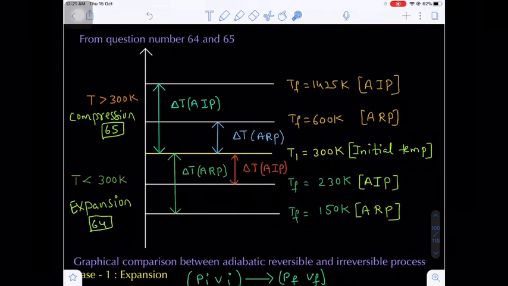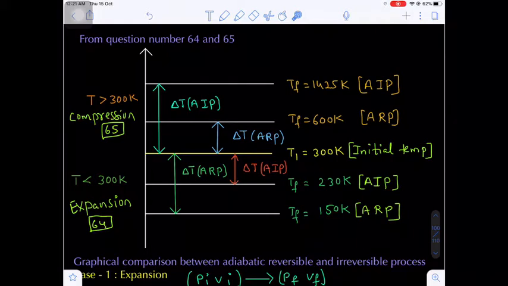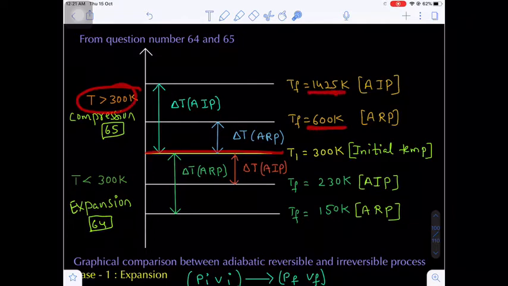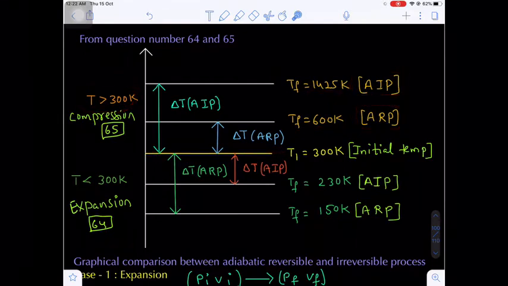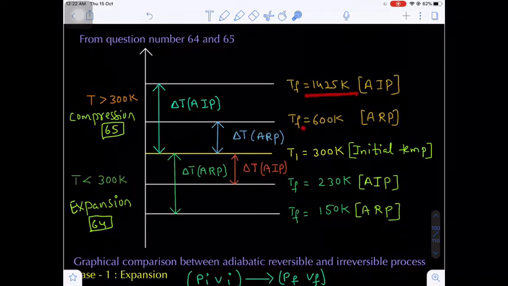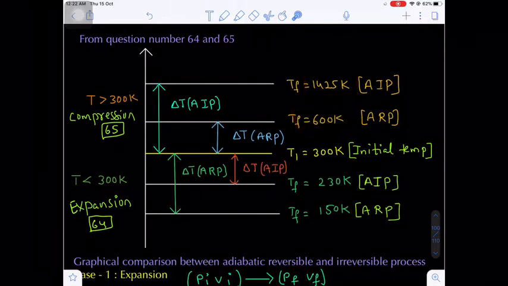Now, question number 65, compression. Compression means work done on the system, that means internal energy increases, thereby temperature increases. So the temperature will increase to more than 300 Kelvin. So there are 600 Kelvin and 1425 Kelvin: 600 Kelvin adiabatic reversible and 1425 adiabatic irreversible. Again, if you see these two temperatures, the adiabatic irreversible final temperature is always greater than the adiabatic reversible final temperature.